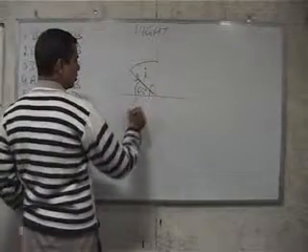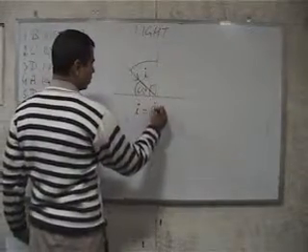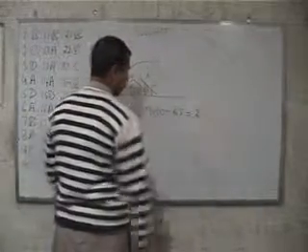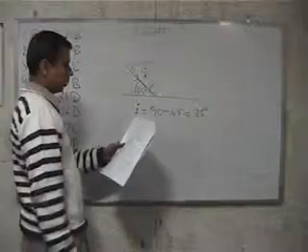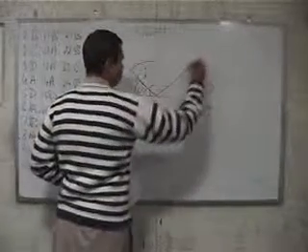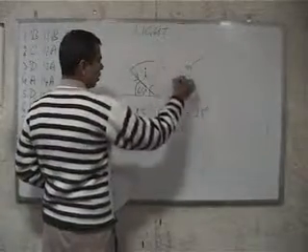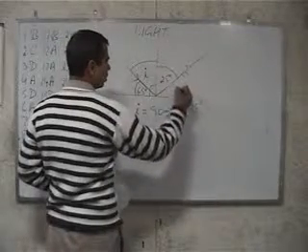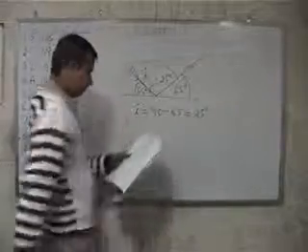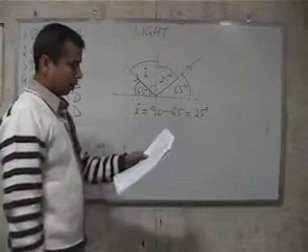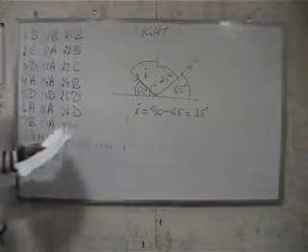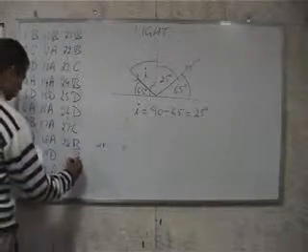Since this is 90 degrees, i will be equal to 90 minus 65, which is 25 degrees. So the angle of incidence is 25, and it is reflecting. If this is 25, this will also be 25 degrees, therefore this will be 65 degrees. So theta is 65 degrees. So in question number 29, option A is the correct answer.